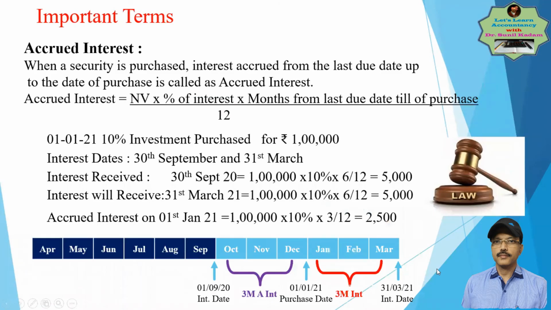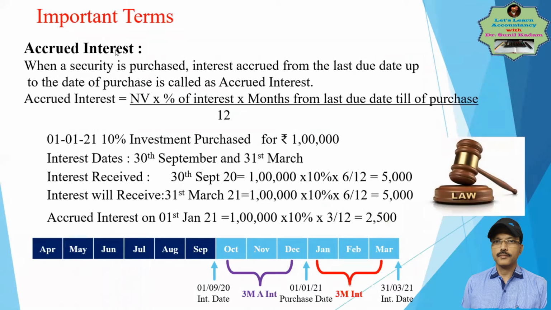Some important terms. If you want to do the accounting for your investments, you should be aware of some important terms. Term number one is accrued interest.